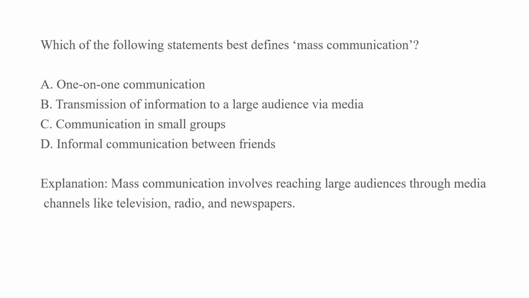Which of the following statements best defines mass communication? Mass communication means communication among a group of people. Okay, we'll see: one-on-one communication, transmission of information to a large audience via media, communication in small groups, and informal communication between friends. Here, the right answer for mass communication is transmission of information to a large audience via media. Mass communication involves reaching a large audience through media channels like television, radio, and newspapers.